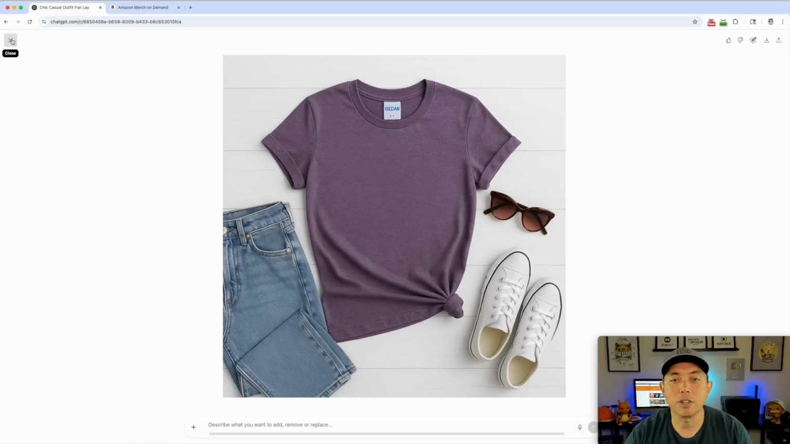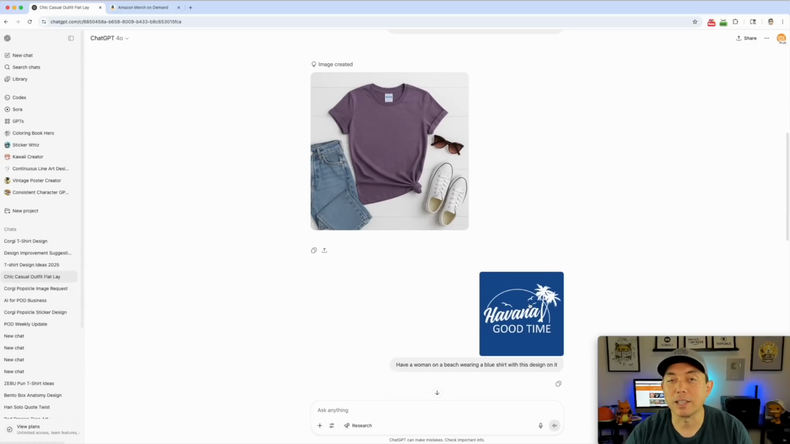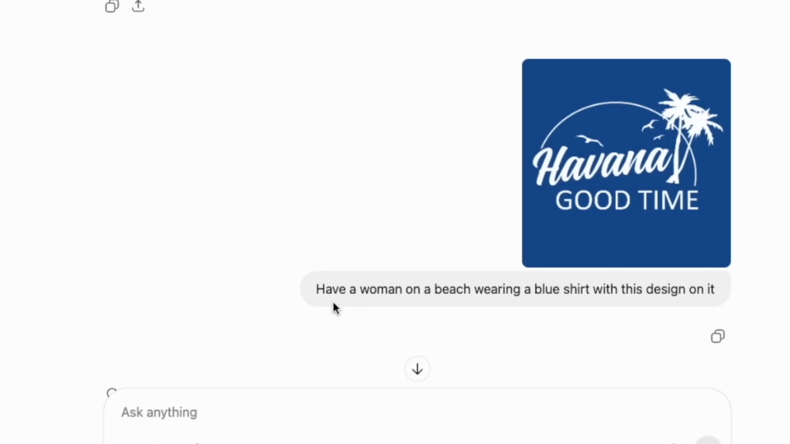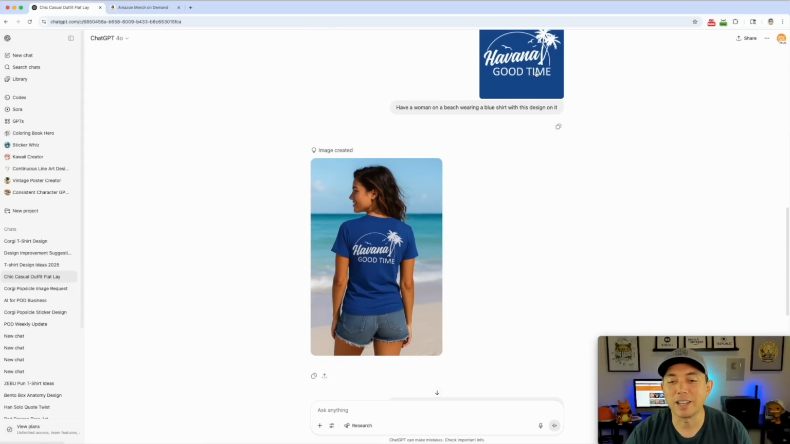Let me show you what other kinds. So this is just a flat lay mockup. You could also make mockups with people. So here's one of my designs that I have. You can see I just pulled it from Detour Shirts, Havana Good Time, and then I wrote this text: have a woman on a beach wearing the blue shirt with this design on it. Now I forgot to tell it that this design is not for the back of the t-shirt. It just assumed that it was on the back of the t-shirt. So make sure that you say it's on the front.